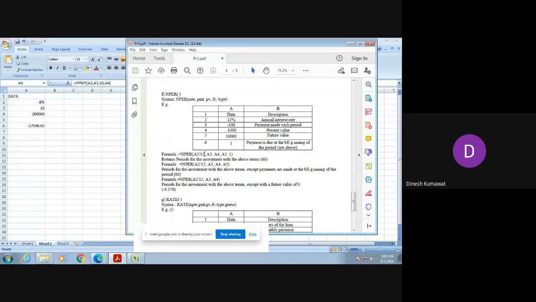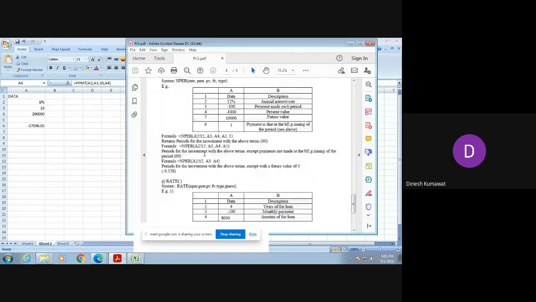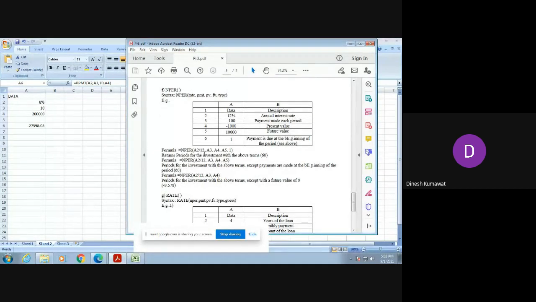Okay, our next function is NPER. Now we are just left with two functions of today's practical, so we are going to do both. After that, our practical gets completed. I hardly require 15 more minutes to complete it, so have patience.